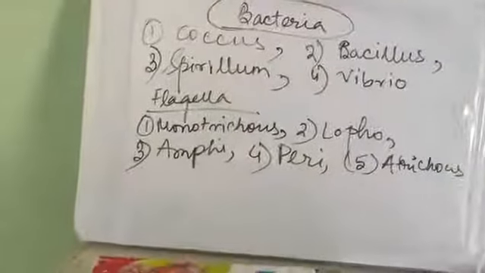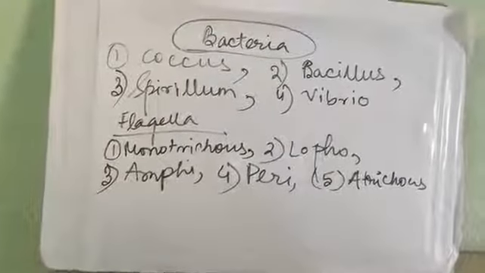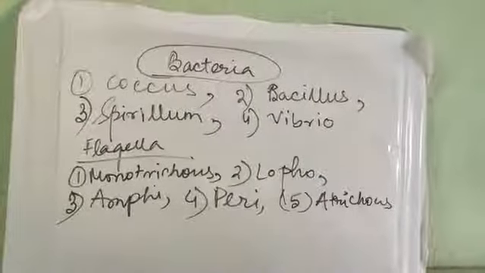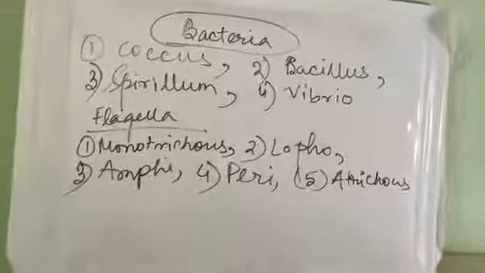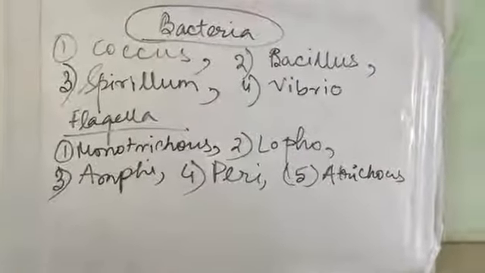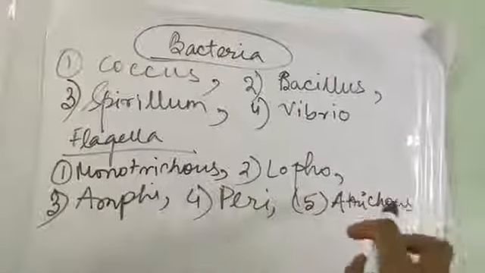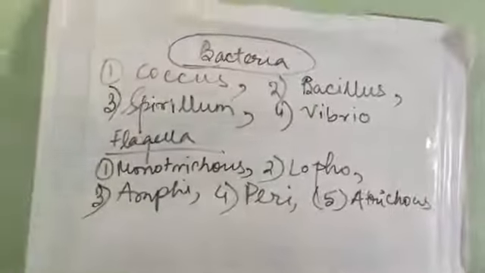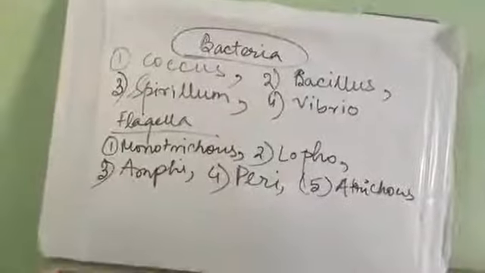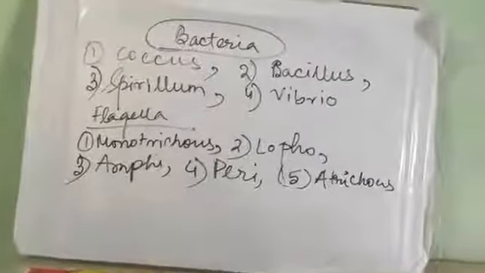Amphitrichous means a tuft of flagella on both sides. Peritrichous means groups of flagella are present on all sides. And Atrichous, where A means absent, means there is no flagella. Understood? So this is about it. Now next we are going for gram-positive and gram-negative bacteria.